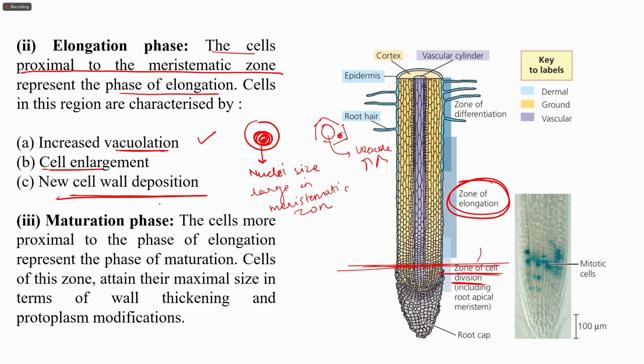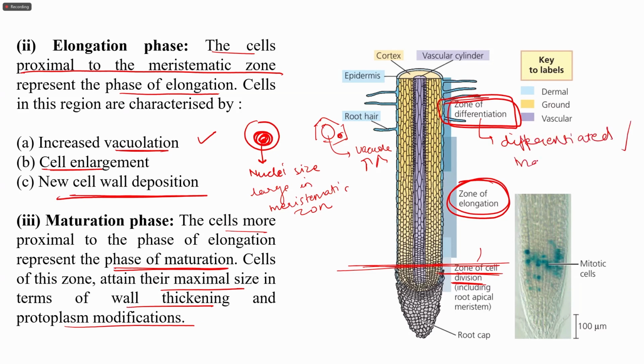And then we have a maturation phase. The cells more close to the phase of elongation present the phase of maturation. That is this one, the zone of differentiation. Cells in this zone attain their maximal size in terms of wall thickening and protoplasmal modifications, and the cells are differentiated to acquire a particular function. Or we can say that they are the matured cells, so they are in the maturation phase.